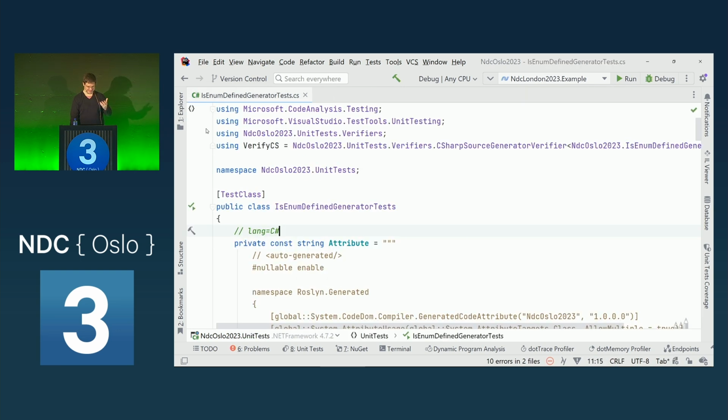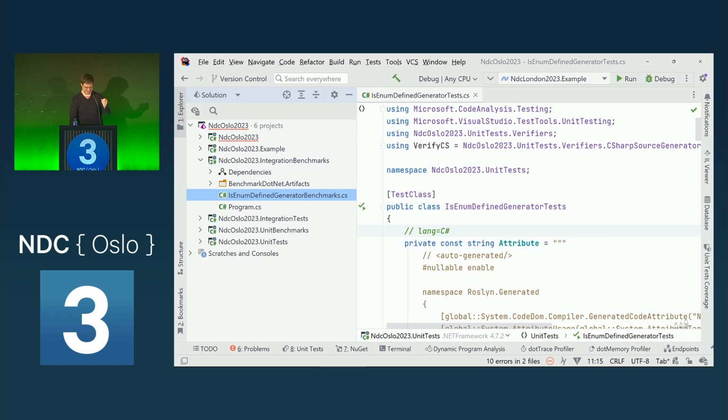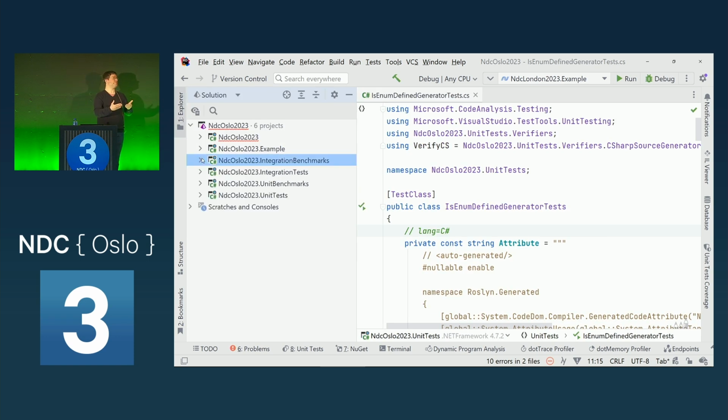Now I like testing, especially when starting a generator and then it gets bigger and bigger. From my experience, it's really, really helpful to have a suite of tests to not break previously working scenarios.